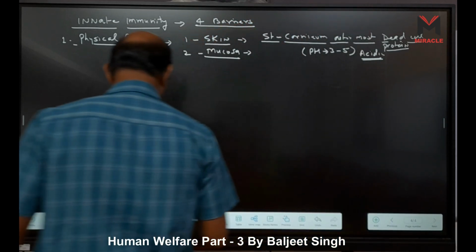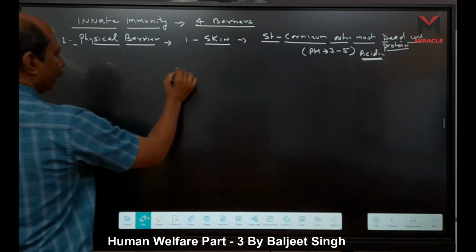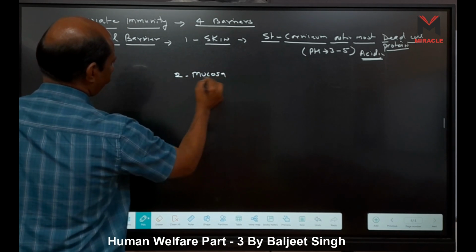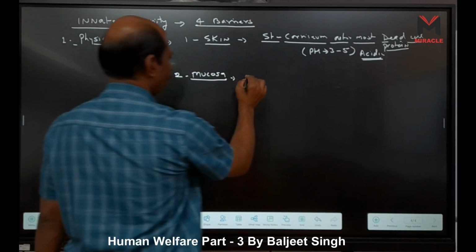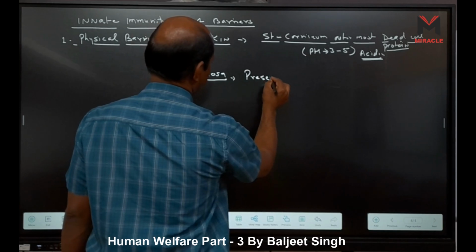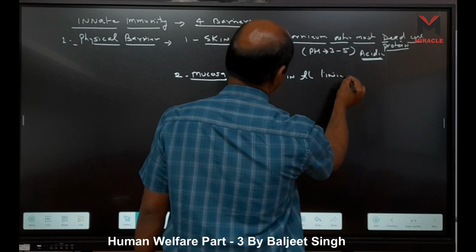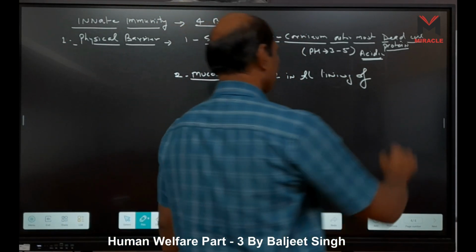Second is our mucosa. I write it just below, then you understand, right? Mucosa, where is it present? In the lining of major tracts.